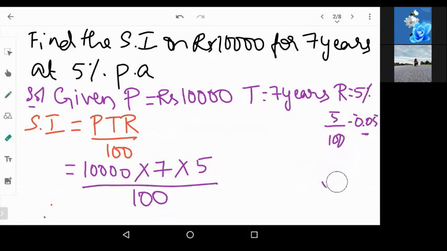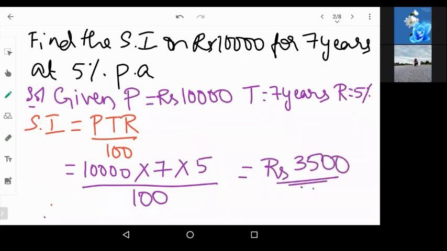Did you all understand? Okay. Now, when you calculate this amount, it will come to rupees 3,500, and that will be the simple interest. So, therefore, simple interest is rupees 3,500. That's all. Simple. 2 marks questions. Understood? Any doubts?